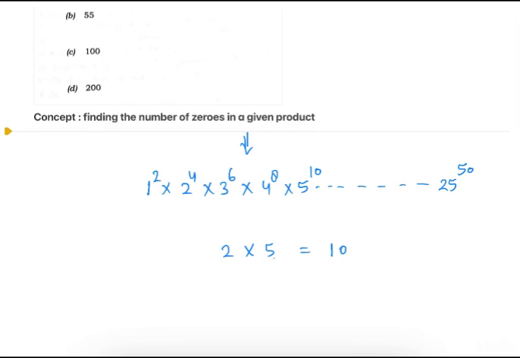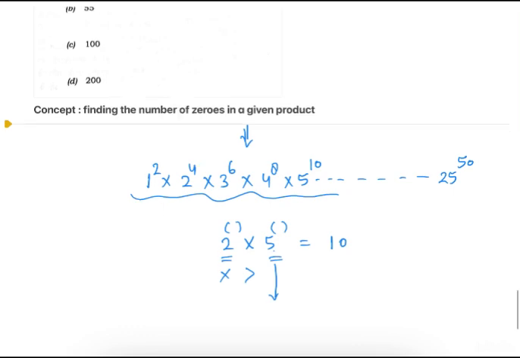So our task is now to find the power of 5 here and the power of 2 here. And one more observation we can make is that in this expression, the power of 2 will be greater than the power of 5. So we don't need to find the power of 2, because obviously the power of 2 is more than the power of 5. So from the power of 5 itself, we can determine the number of zeros. So our task is now to find the power of 5.